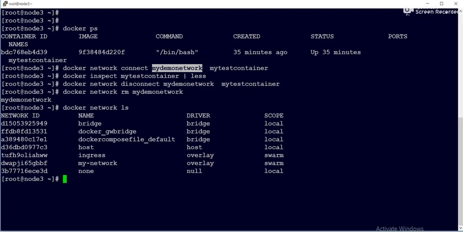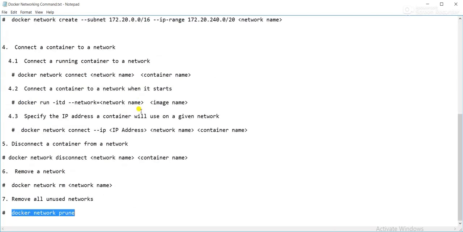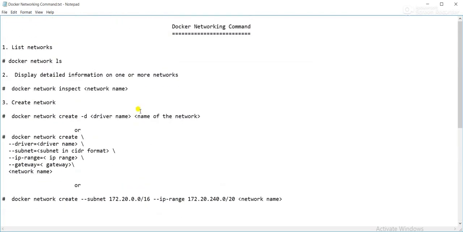So guys, if you want this consolidated sheet, please share your mail ID in the comment section so that I can share it with you. These are the commands. Generally the interviewer will ask about them in interviews, so you will easily be able to give the answer.